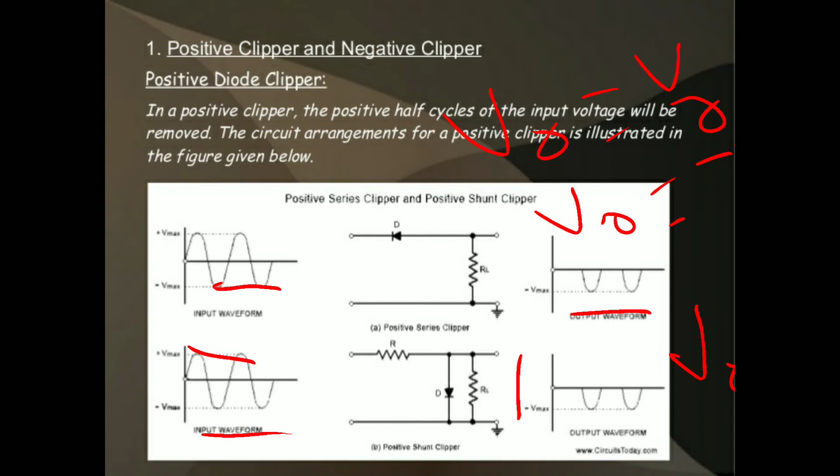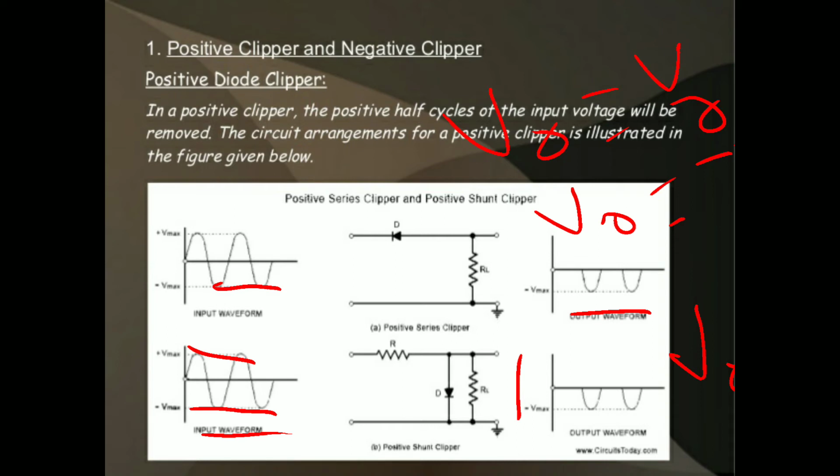Let us consider the other half cycle, that is the negative half cycle. During the negative half cycle, the diode goes to the reverse bias condition. In reverse bias condition, the diode does not conduct. That means it acts as an open switch. So all the input is passed to the output, but there is no voltage drop across the diode.